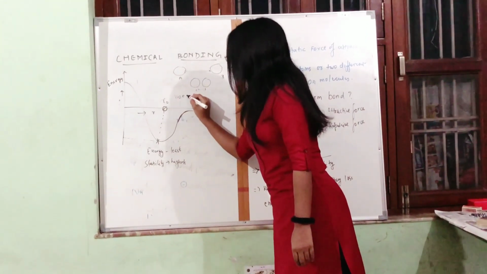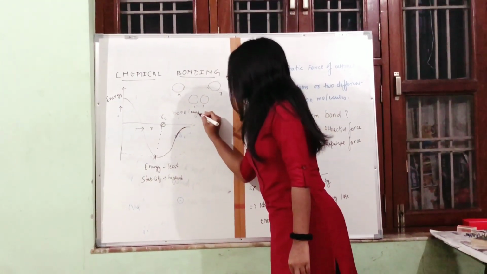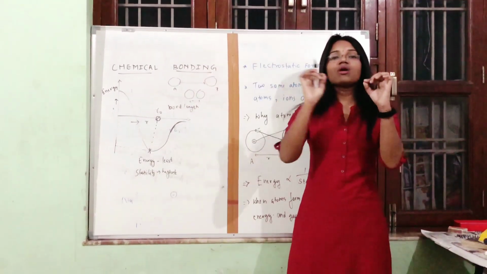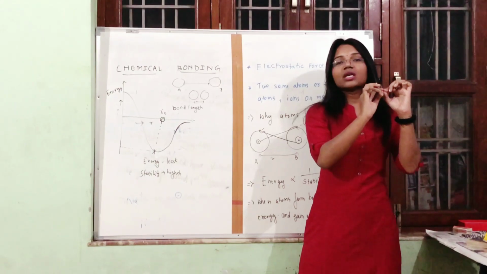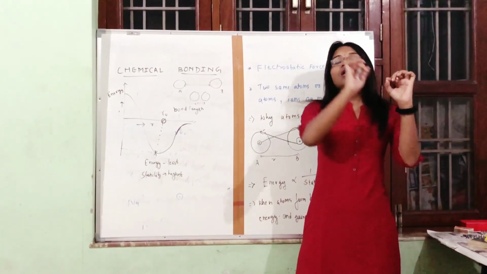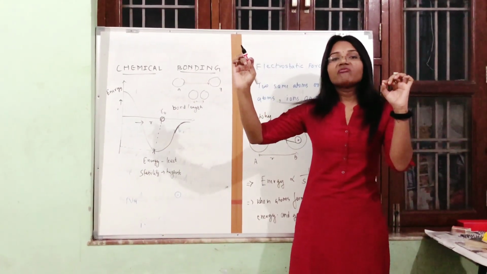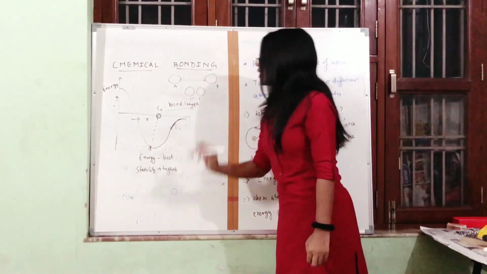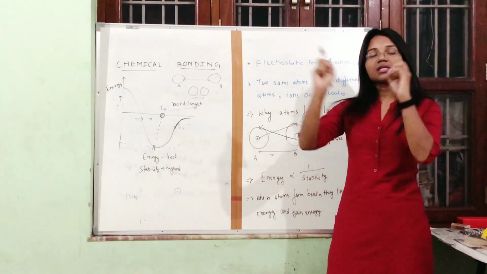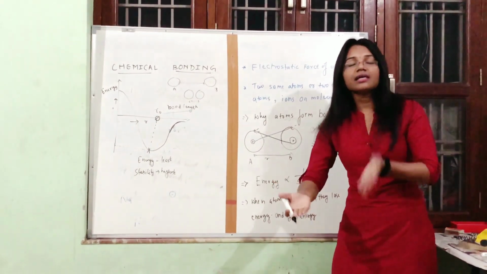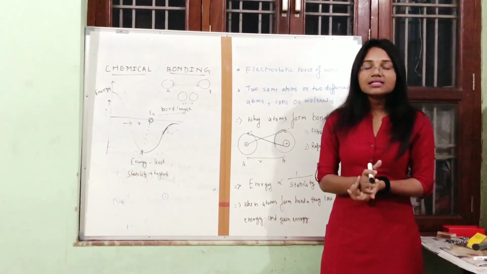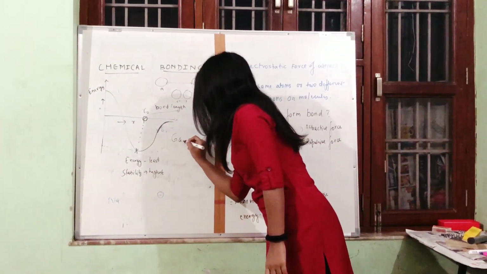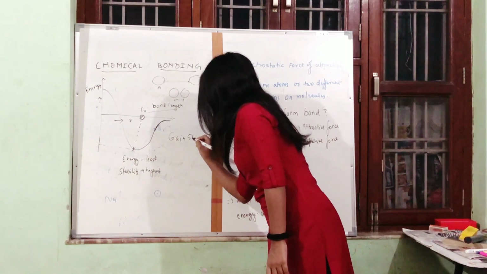Bond length means the distance from the center of the nucleus of one atom to the center of the nucleus of the other atom with which it is bound. That is called bond length. Okay? So it is clear, when two atoms come closer, they release energy, stability increases, and that is the reason that atoms form bonds, just to gain stability.